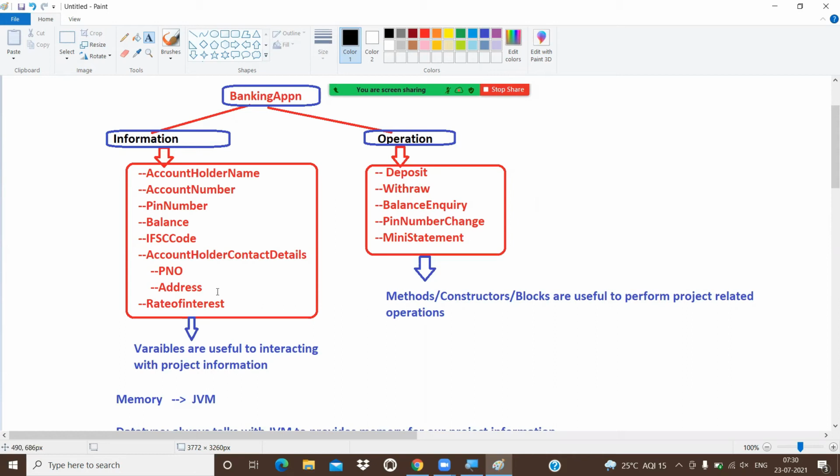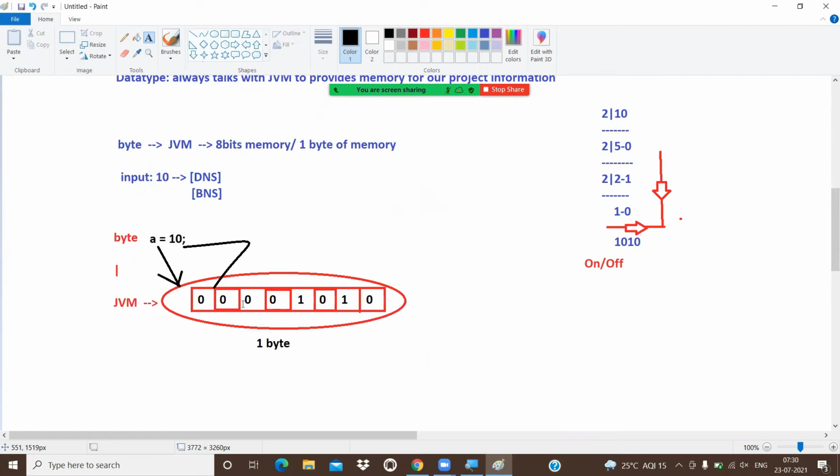Then why variable? If I want to store, for example, the account holder name or balance, memory is required. Who is providing the memory? JVM. How does JVM provide the memory? By seeing the data type. By seeing the data type, JVM will provide the memory, and that memory contains some address. To differentiate one address from another, we should be aware of the address of that memory. But we don't know the address of that memory. Then the alternative is nicknames or alias names. Those nicknames or alias names we are technically calling variables.